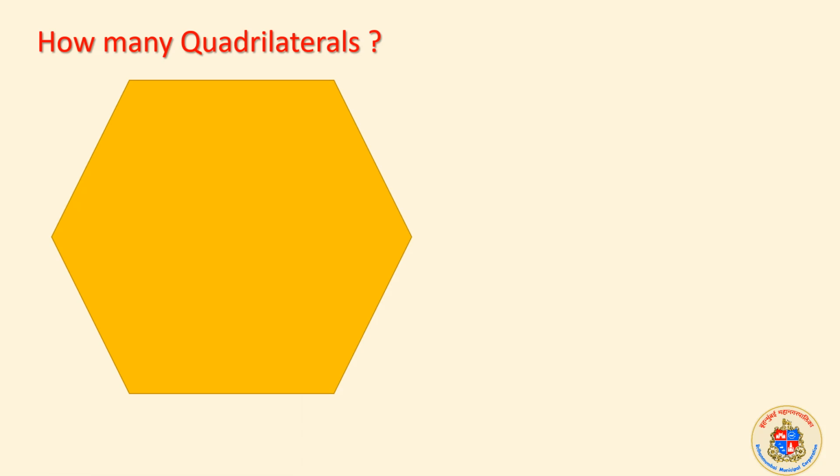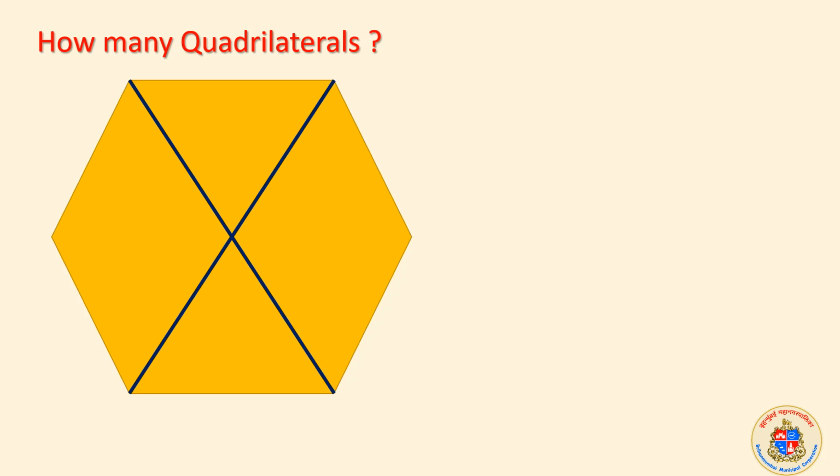Quadrilateral. How many quadrilaterals are to be found? Quadrilateral is a four-sided figure. Correct? Then we can name it like this: A, B, C, D. In that case, quadrilateral. Quadrilateral is a four-sided figure. That means 1, 2, 3, and if you take the whole together, this line, so A plus B will make a quadrilateral.